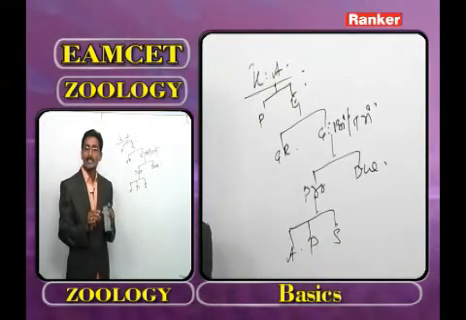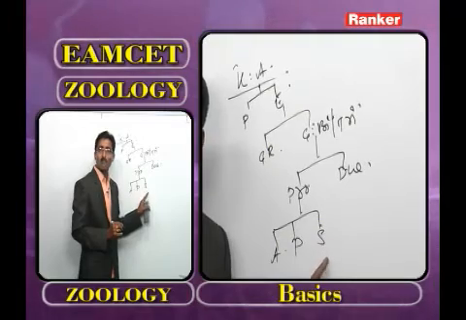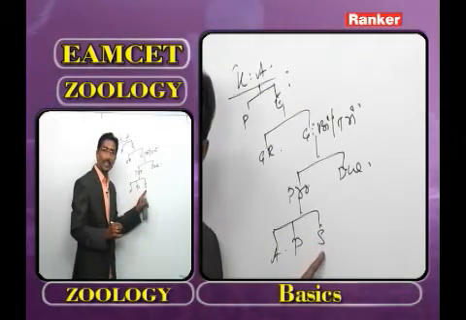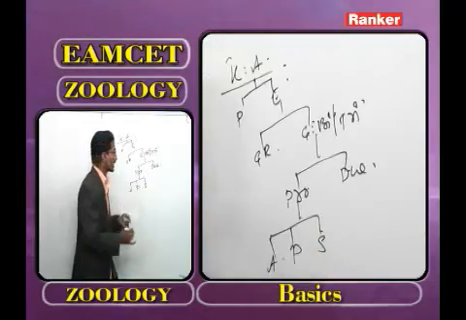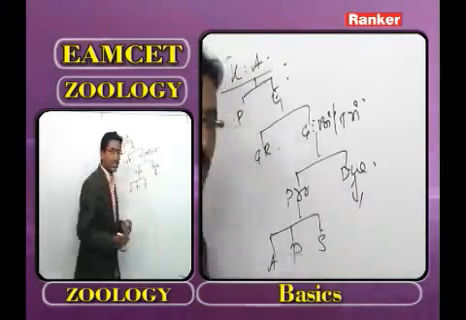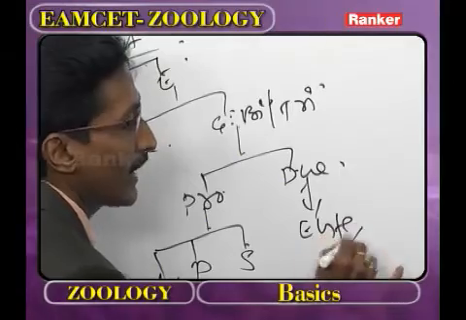What is meant by schizocoelomata? Coelom formed by splitting of mesoderm. Here the examples are Annelida, Arthropoda, mollusca. What is the first schizocoelomata? Annelida. What is the biggest? Arthropoda. What is the second biggest? Mollusca.